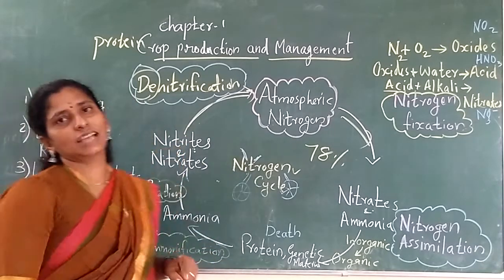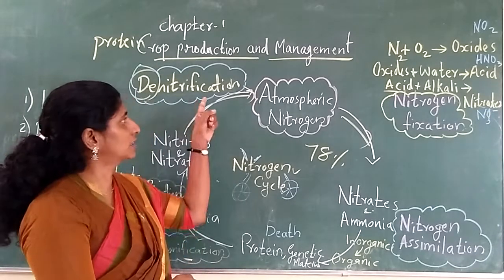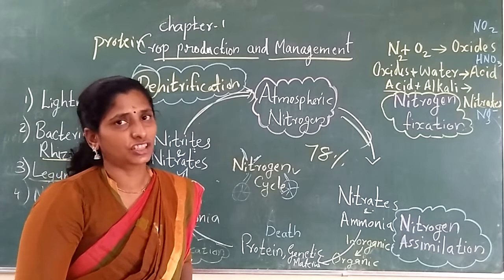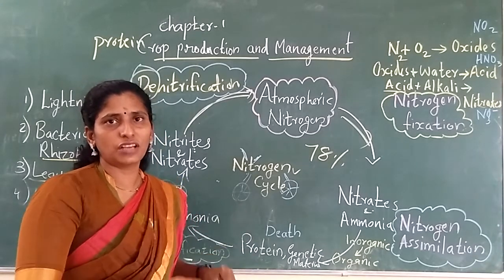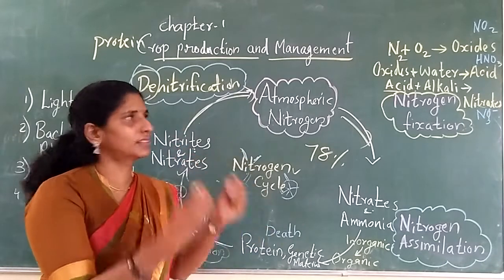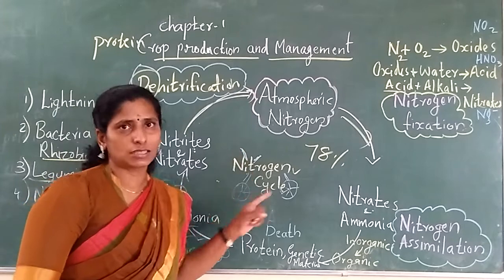And again these nitrites are changed into nitrogen gas, and that is called denitrification. That means we are freeing the nitrogen. The nitrogen is now free, again it came into the atmosphere. So it is a small cycle.